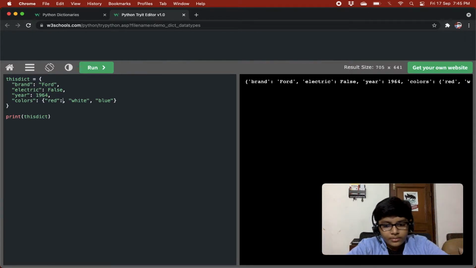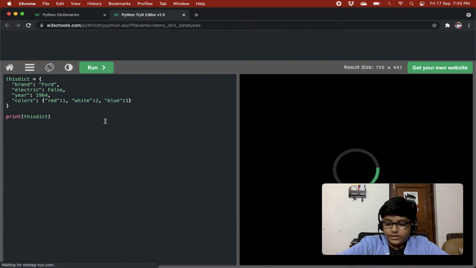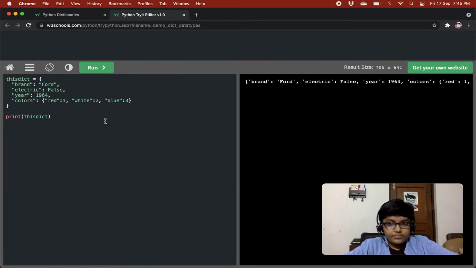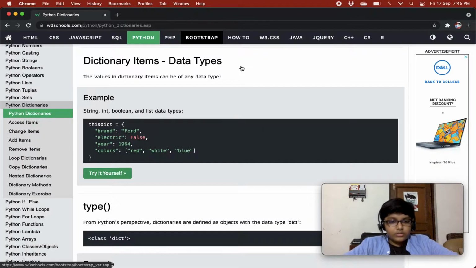Example, one, two, and three. So we can have another dictionary in a dictionary also. You see, we are getting a dictionary in a dictionary also, right? So this is quite cool.